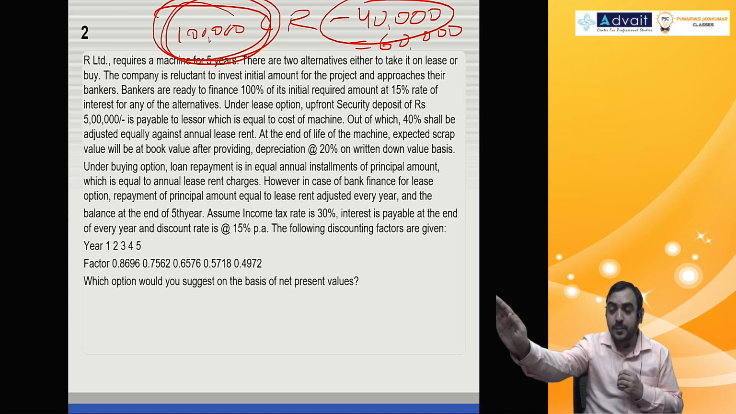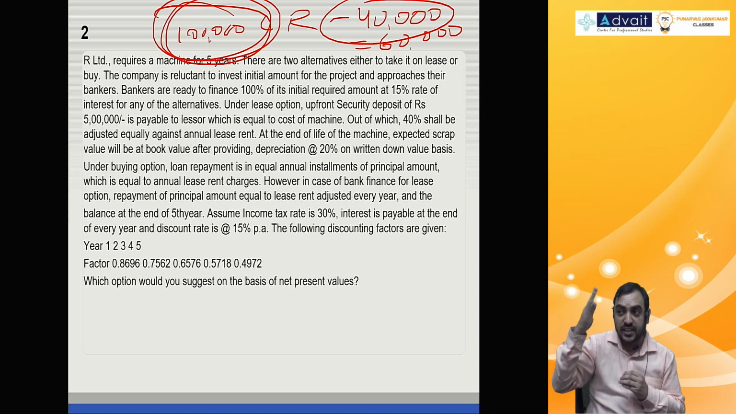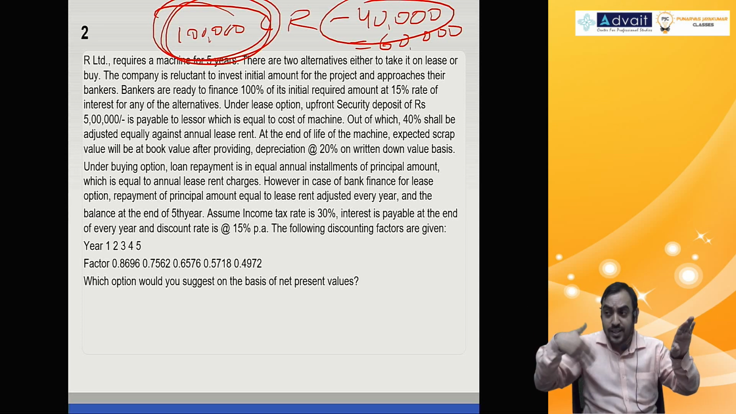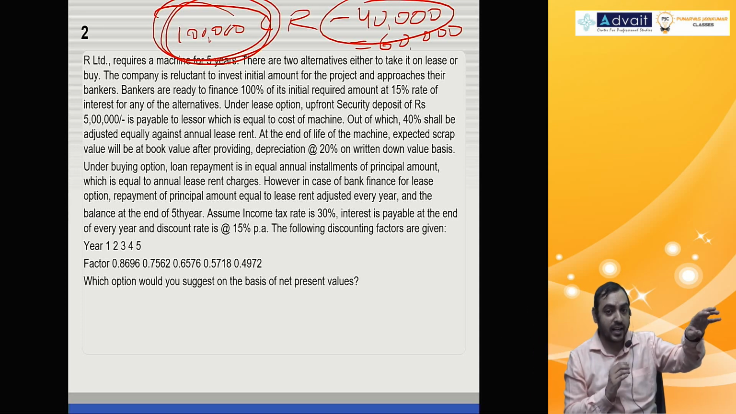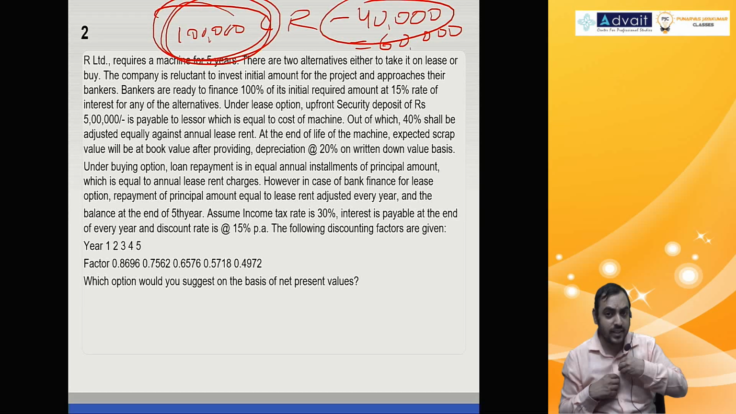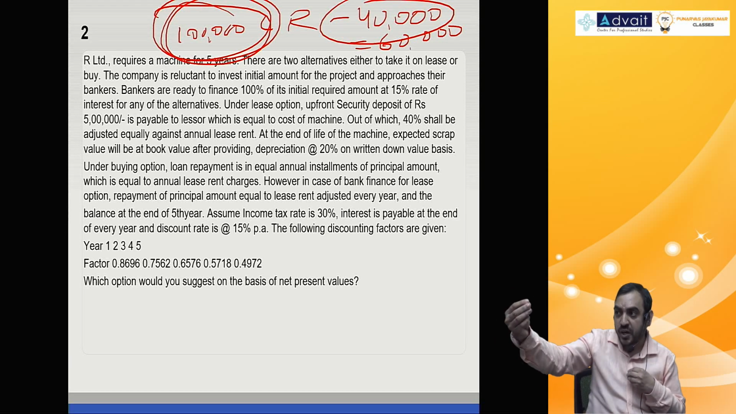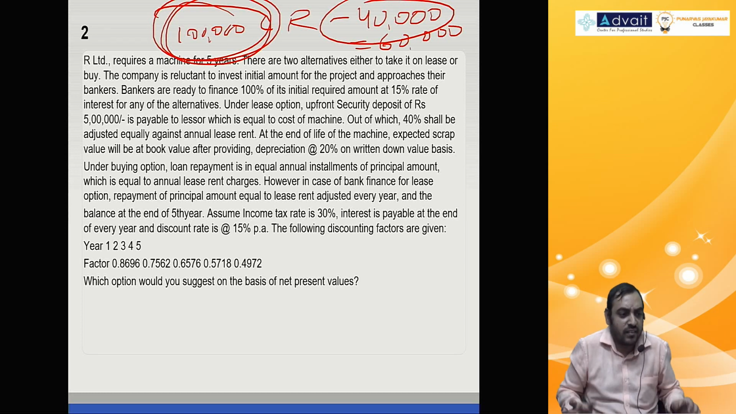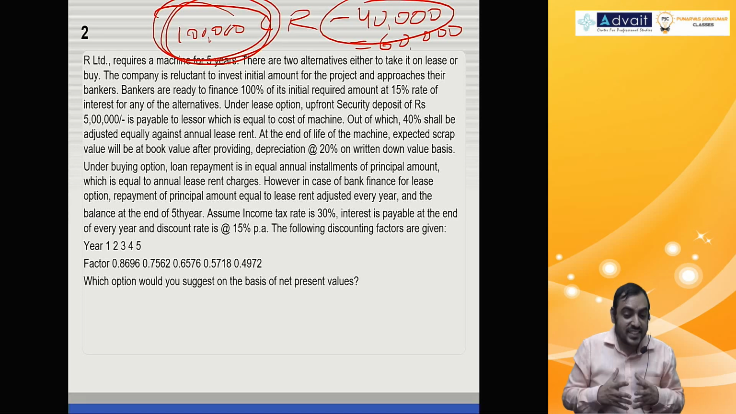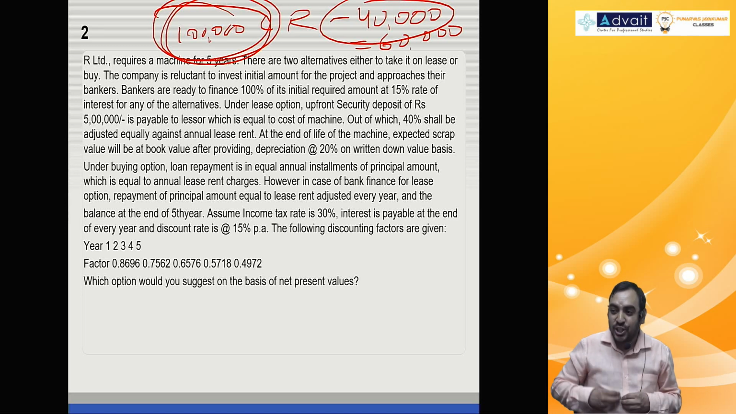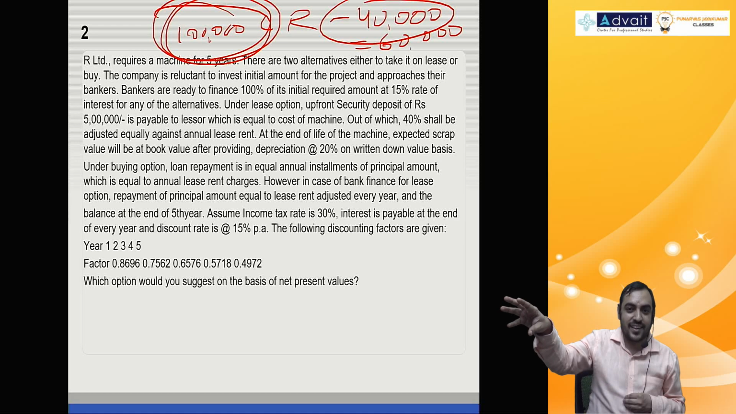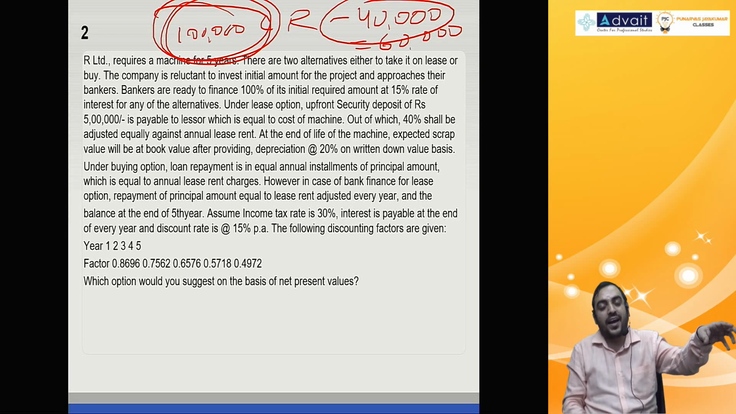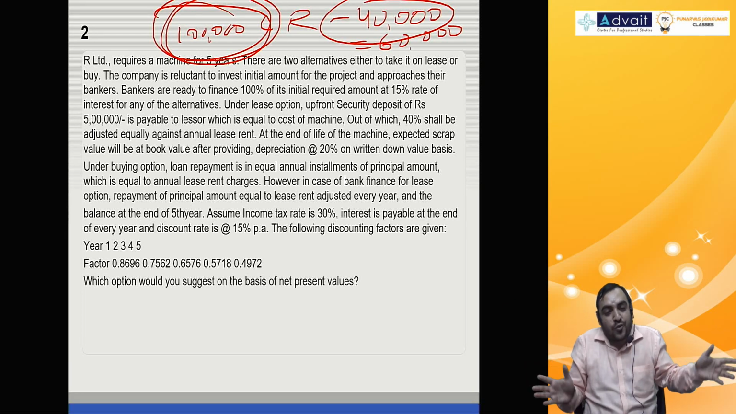Receive 5 lakh, pay 5 lakh. Receive 40,000, pay 40,000. Receive 3 lakh, pay 3 lakh. So whatever I get from the bank, I give it to the lessor. Whatever I get from the lessor, I give it to the bank. Of course, in between I have to pay interest. That will be calculated. In other words, lease rental 1 lakh: 60,000 I pay to the lessor, 40,000 I pay to the bank. 1 lakh is my effective outflow.